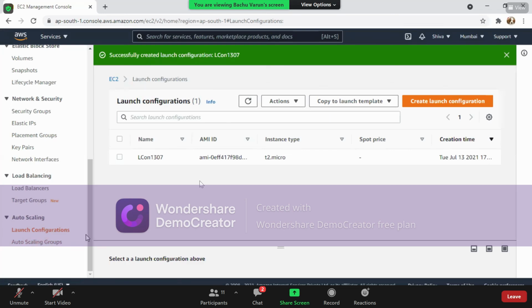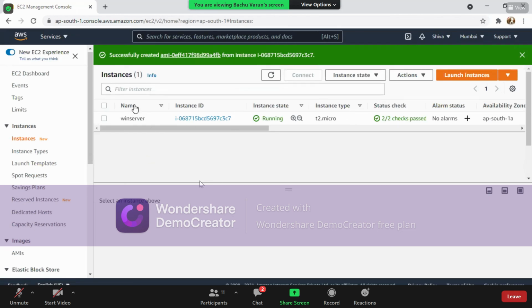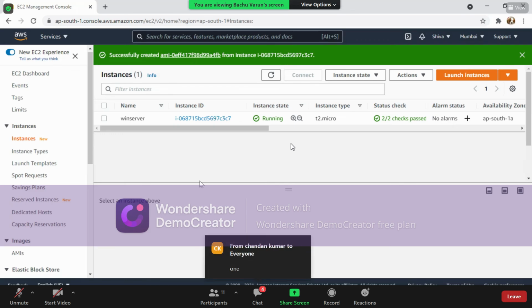Before going to auto scaling groups, I would like to show you our instances. How many instances are available with us right now? How many instances do we have right now? Okay, only one instance is available.